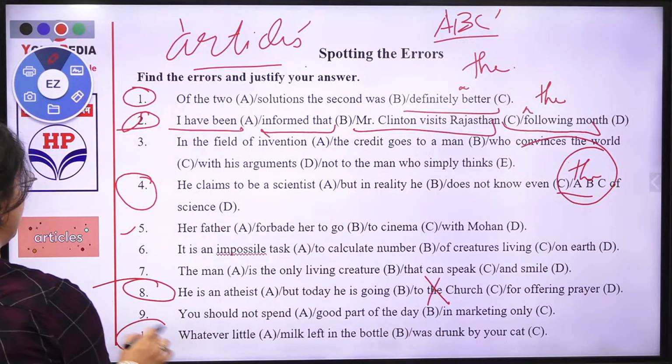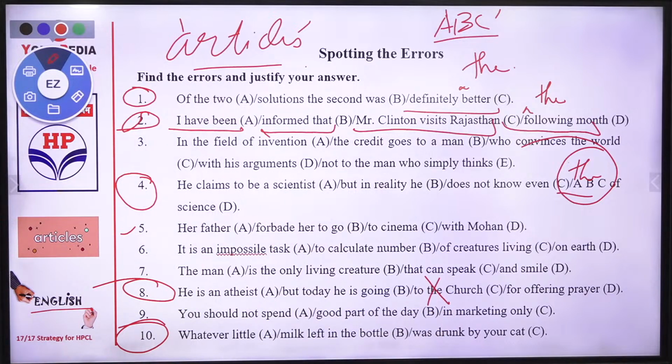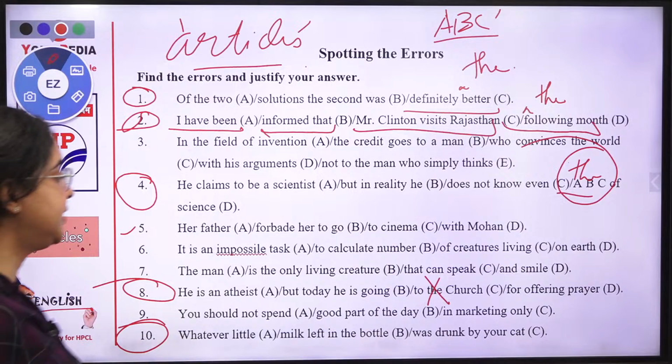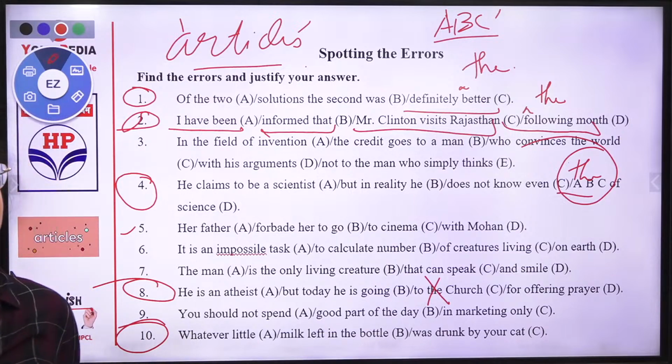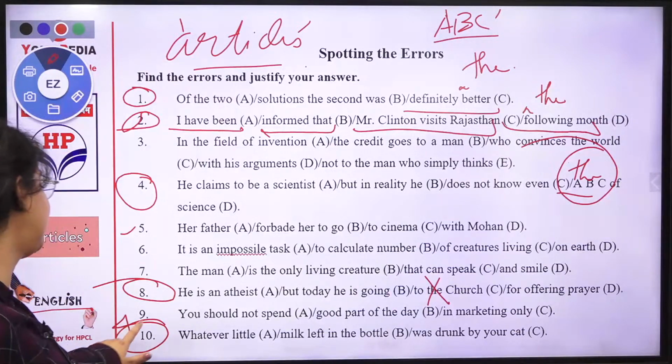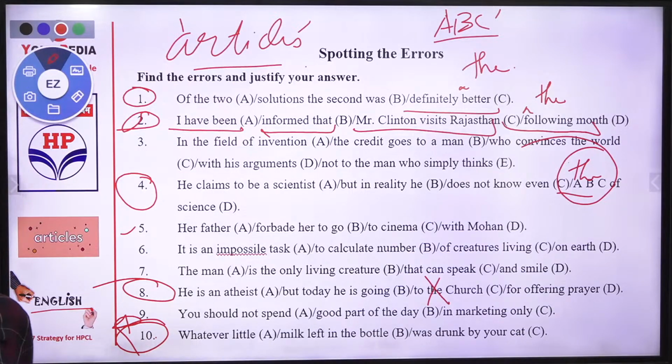And go for the 10th one. Whatever little milk left in the bottle was drunk by your cat. Go for the 10th one. What will be there? Whatever little milk. Now, this is something very, very interesting. And before ending the lecture, I'll be explaining this also. Let's see how many of you are able to do it right.